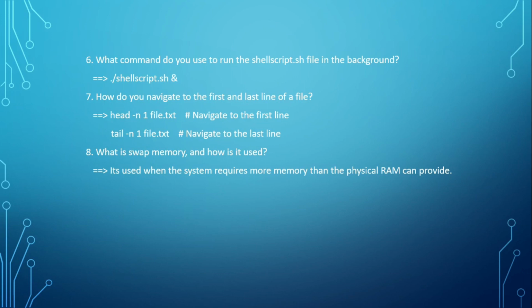Basically, when we are executing a particular command and my RAM at that moment is full and it is not able to execute my command, there is a specific memory space available called swap memory. RAM picks out some of the commands or unused processes from the RAM and puts them into the swap memory.